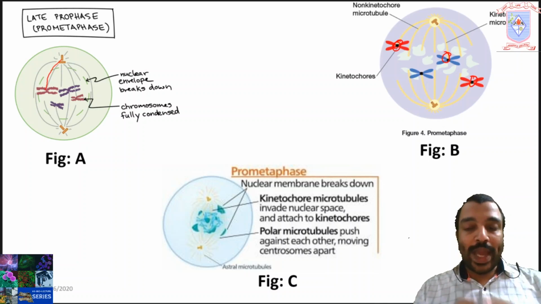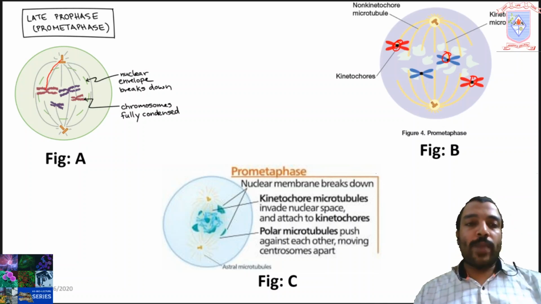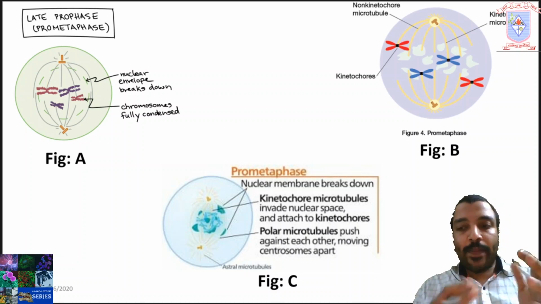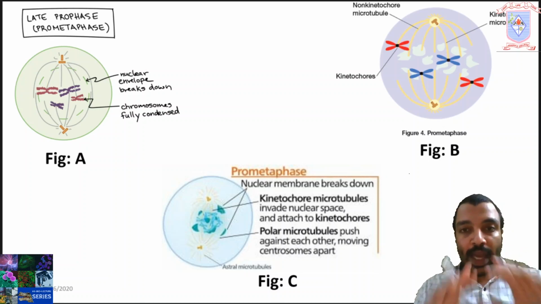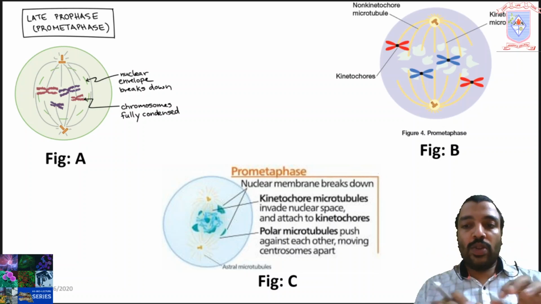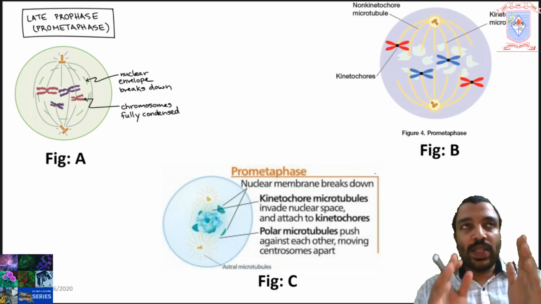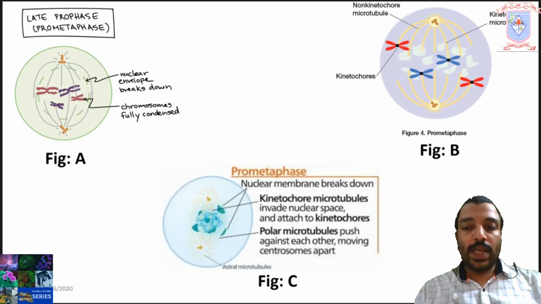At this stage, you can see two types of microtubules. They are categorized depending upon their fate to attach with the kinetochore of the chromosome. The exact differentiation of these two kinds of microtubules is possible only at metaphase stage.